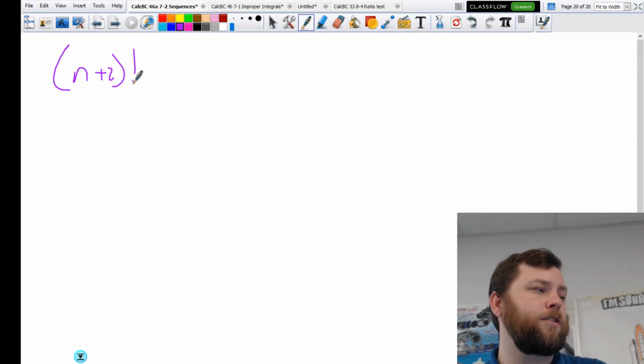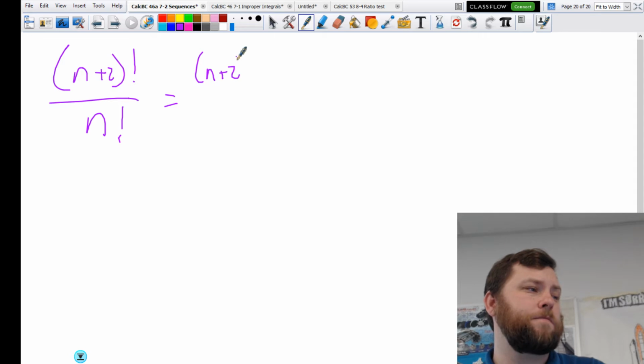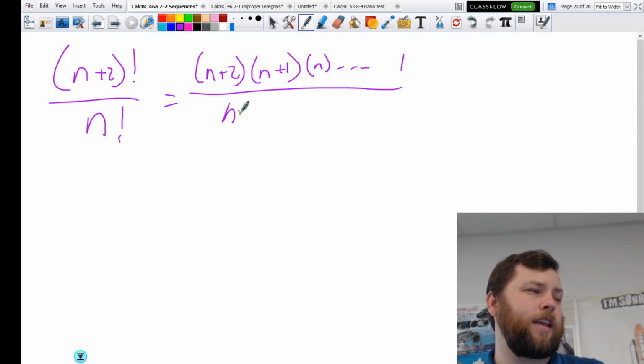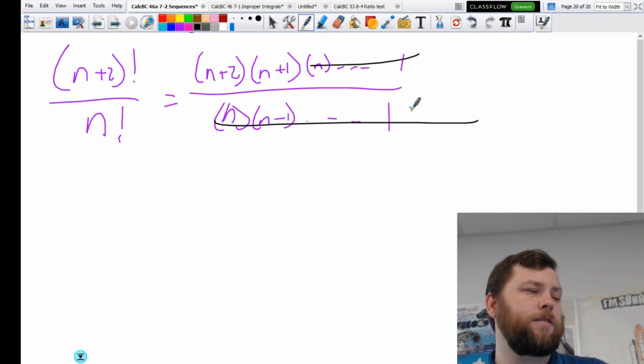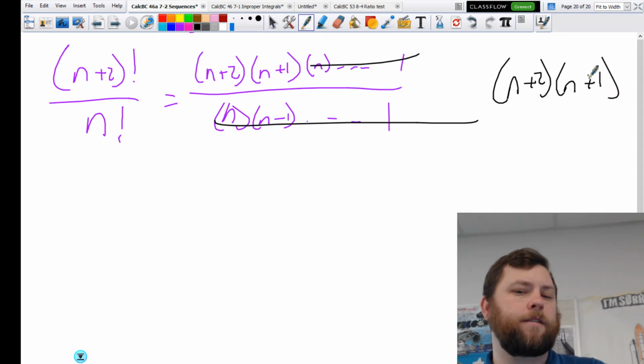N plus 2 factorial over n factorial. Okay, expand these out. N plus 2, n plus 1, n, all the way down to 1. And this is n, n minus 1, all the way down to 1. And then you play the cancel game. Cancel, cancel. My answer is n plus 2 times n plus 1.